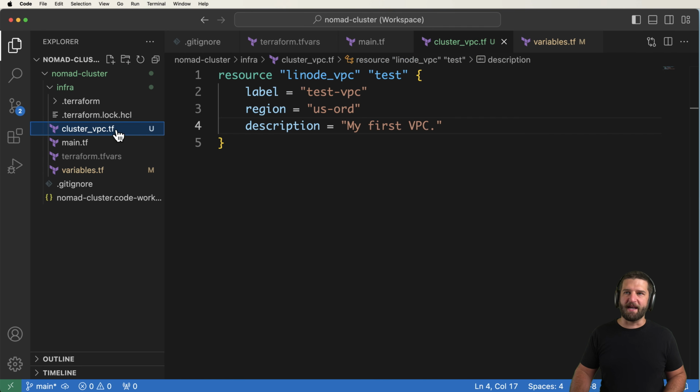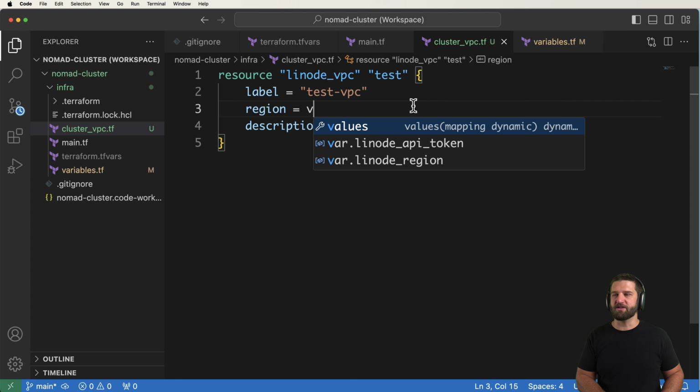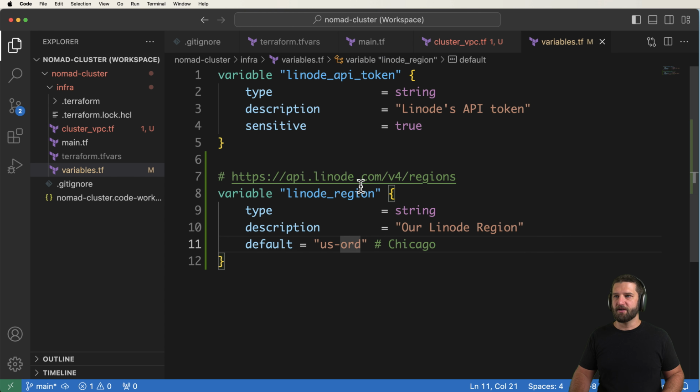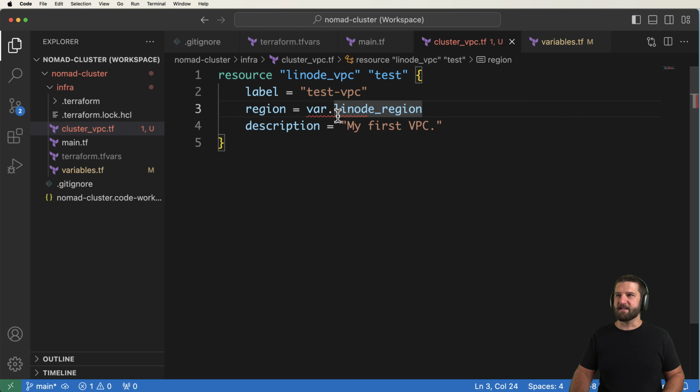As soon as I do that, I go back into my cluster VPC here, and I change the region from just region to being var.linode_region. Simple. I will reuse this quite a bit throughout. So let's make sure that everything is saved. Not quite sure why this is giving me this error right now. Maybe it hasn't updated. There it goes.